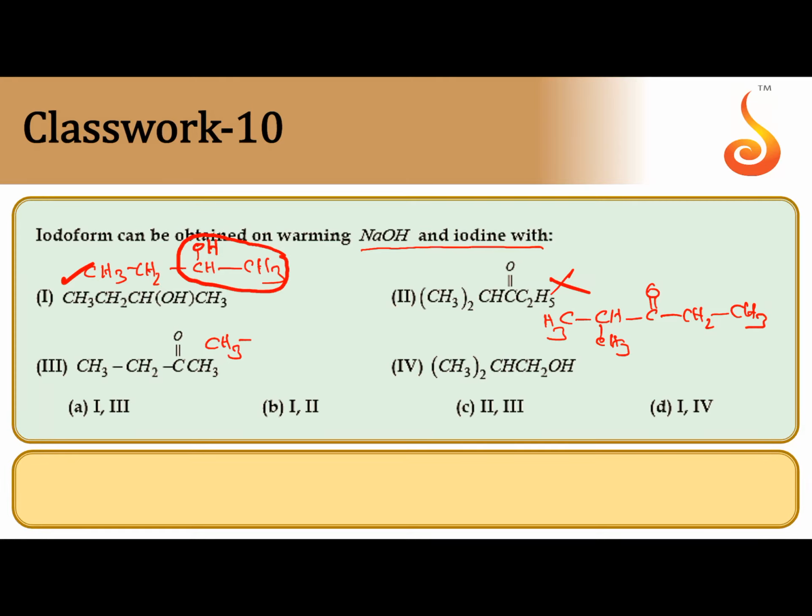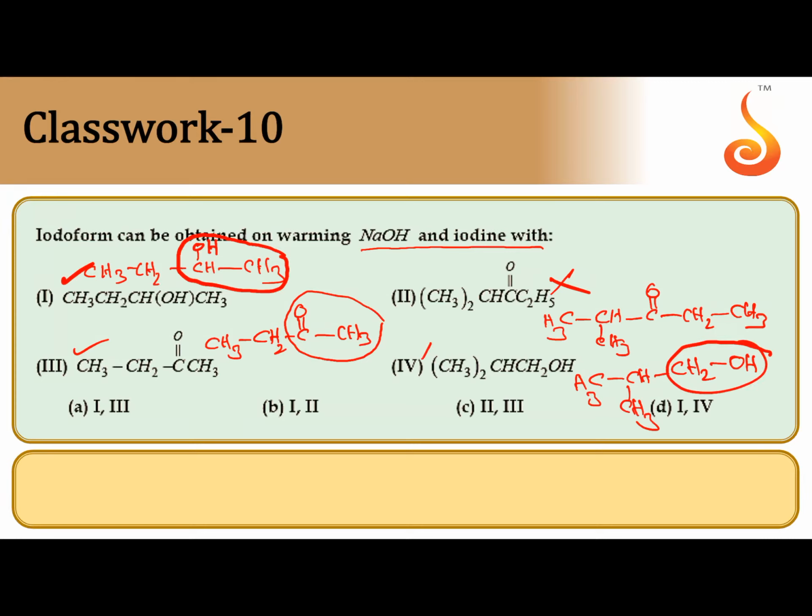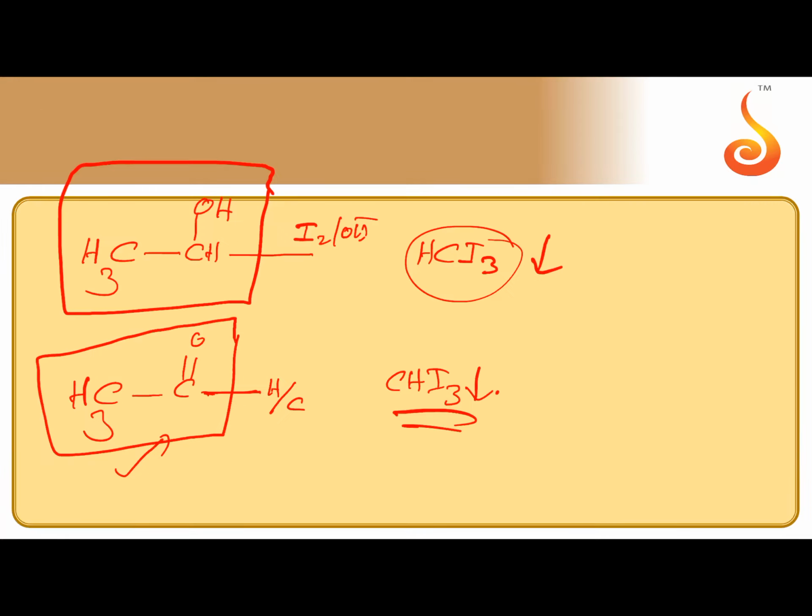Next one, CH3CH2COCH3. This is having alpha methyl ketone. So third one also gives iodoform test. Next, fourth one, elaborate the fourth one, CH3CH2CH2OH. So this also won't give iodoform test. So 1 and 3 will give iodoform test. 1 and 3 is both are in the option A. A is correct option.